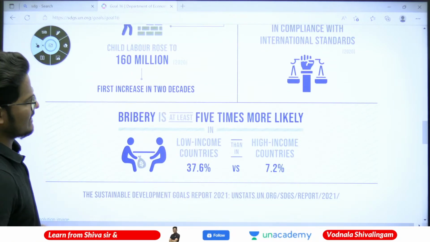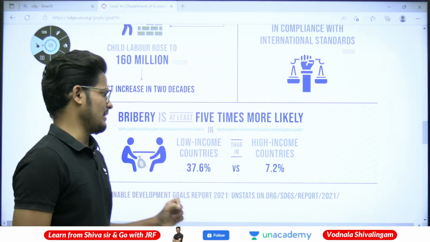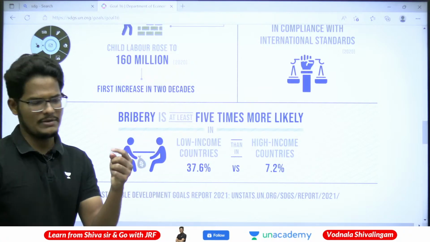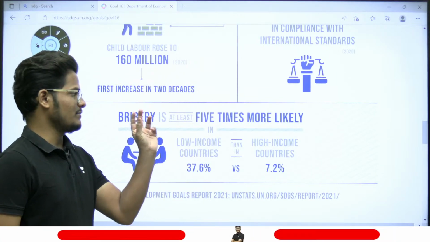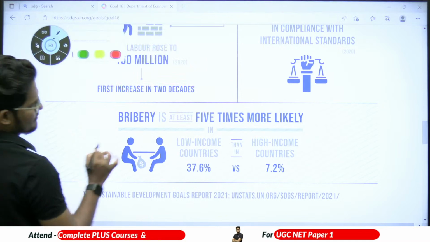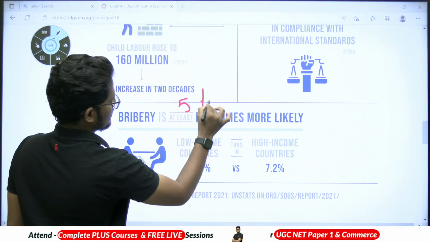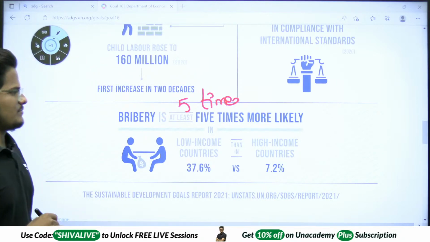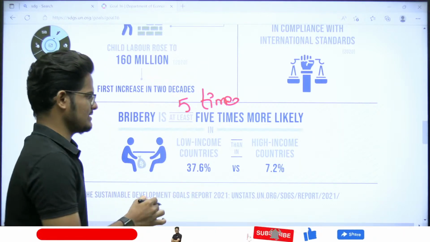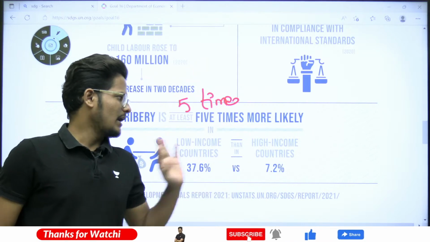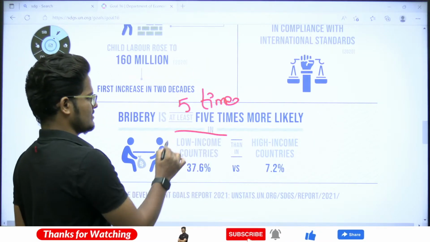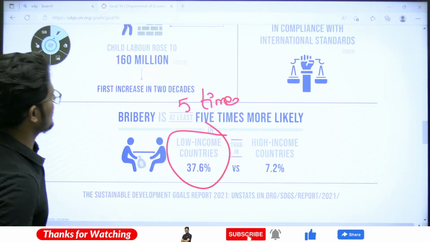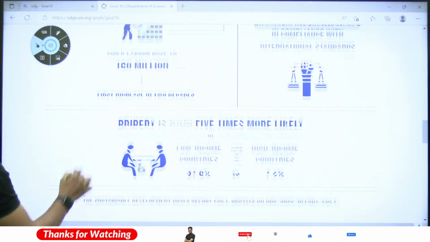Bribery is at least 5 times more likely in low income countries. This is important. Bribery is 5 times more likely in low income countries than in high income countries. Look at the scenario.